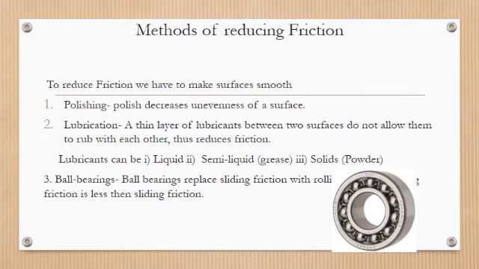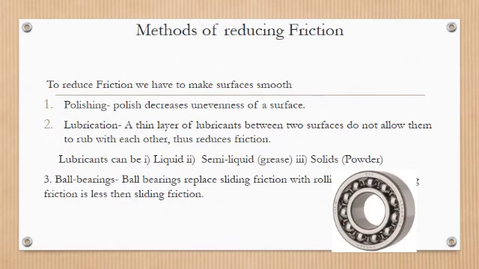Whenever you play carom board, you sprinkle talcum powder on the carom board. By sprinkling talcum powder, the friction between the striker and the board is very much reduced and the striker moves smoothly on the board. So this helps to reduce the friction.